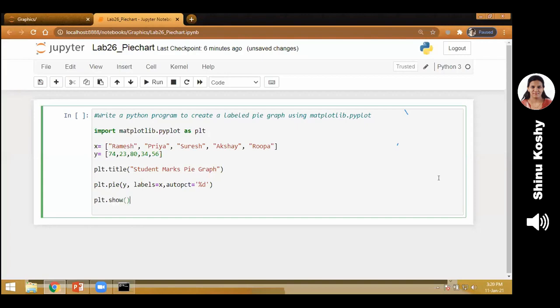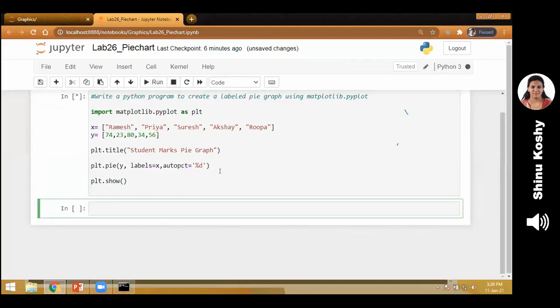Next, we have to show the pie chart. We have given all the parameters: what should be the title, what should be the label, etc. Now what should I do? I want to display it, right? So I use plt.show. Now I click on the run button. It will take some time. Whenever the graph executes, it just takes a little time to run.